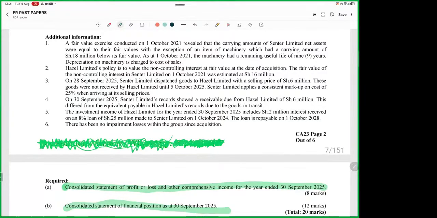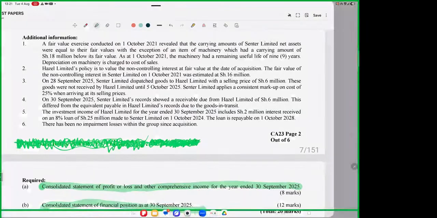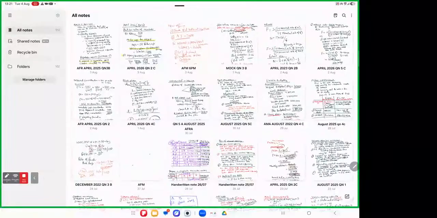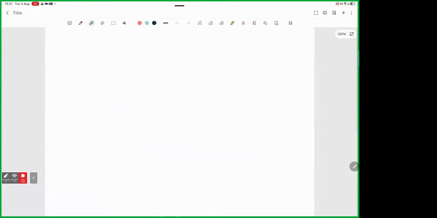So the very first thing you are supposed to do, if they want you to do group consolidation, is to remember one thing. Please listen to me very well. Remember, we are doing an FR question.